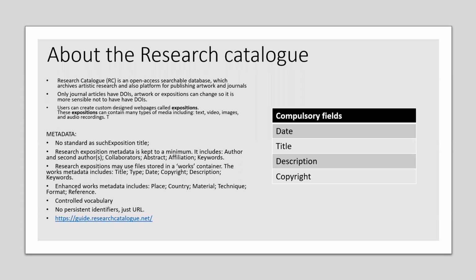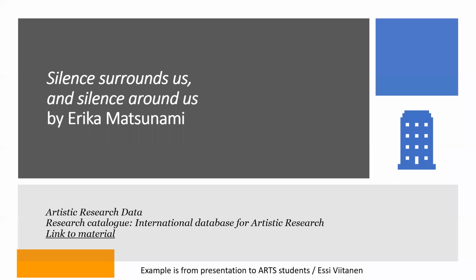And these datasets are called expositions, and they can be many types of media files, including text, video, images, and so forth. And metadata fields are kept to a minimum, so there are basically only four compulsory metadata fields: date, title, description, and copyright information. And this copyright information is really important because we are talking about artwork here.